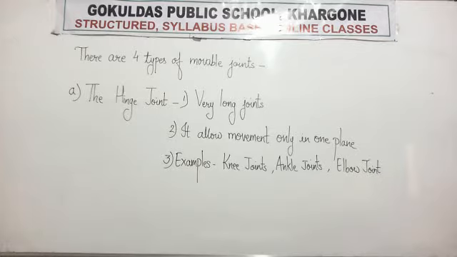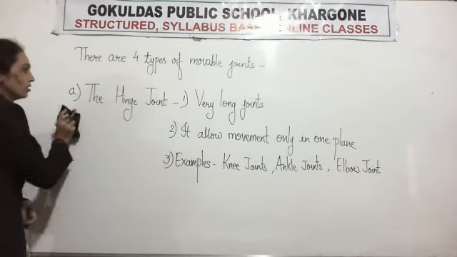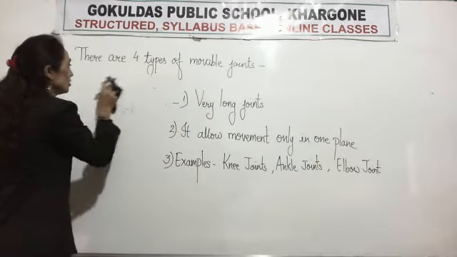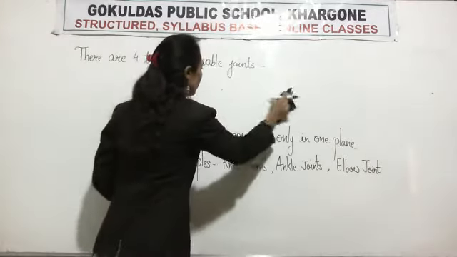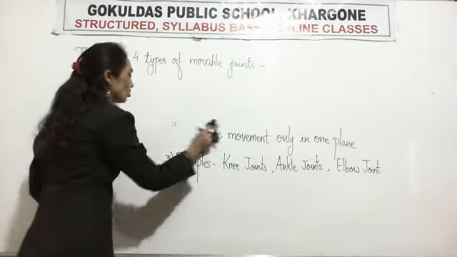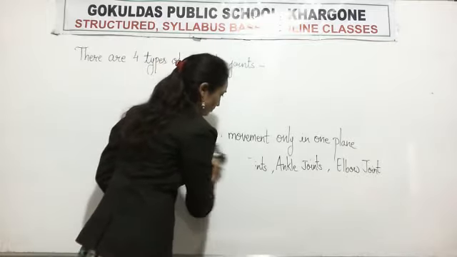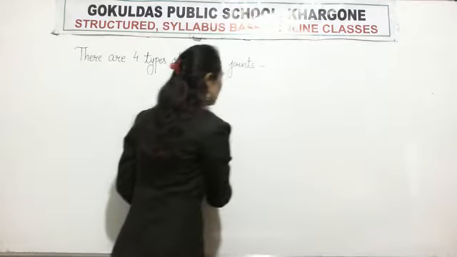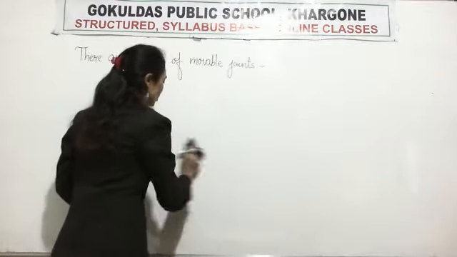Okay? Then second one, ball and socket joint. I hope you have understood about hinge joint. Then second one, ball and socket joint. I already explained to you about ball and socket joint in the previous lecture.